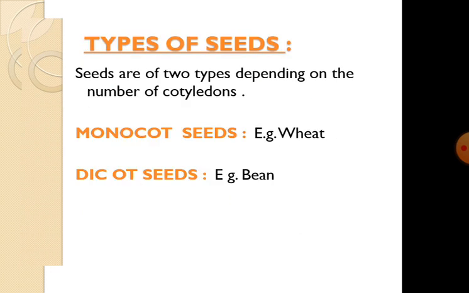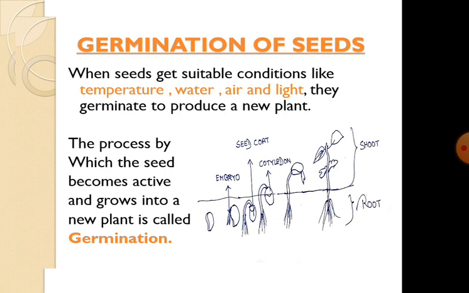Types of seeds. Seeds are of two types depending on the number of cotyledons: monocot seeds and dicot seeds. Seeds which have only one cotyledon are called monocot seeds, for example, wheat. Seeds which have two cotyledons, for example, bean, are called dicot seeds.